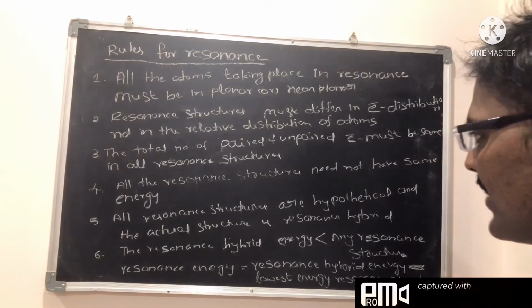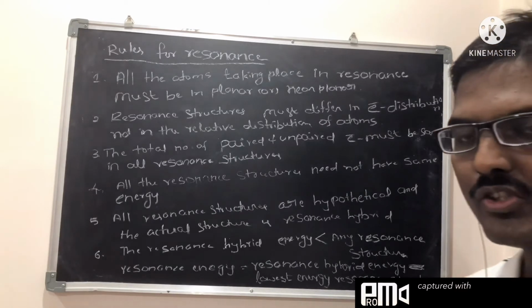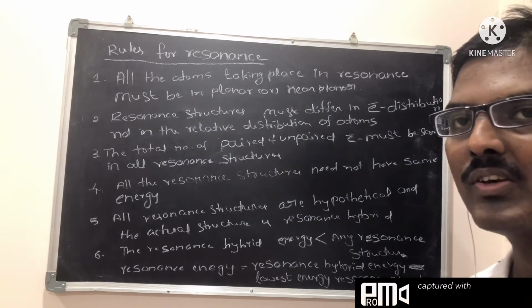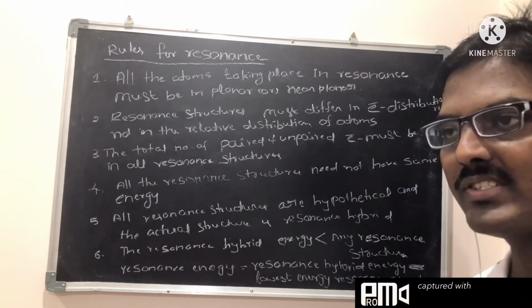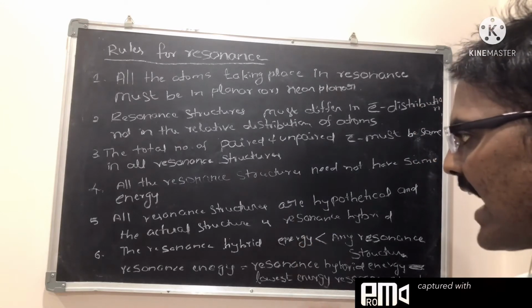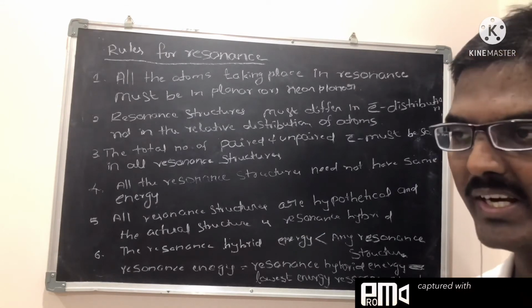Then, the resonance structures are hypothetical. We are not taking them as real structures. One molecule should have one structure, but here in the case of resonance we are giving more than one structure. So that's why we take the actual structure as the resonance hybrid.